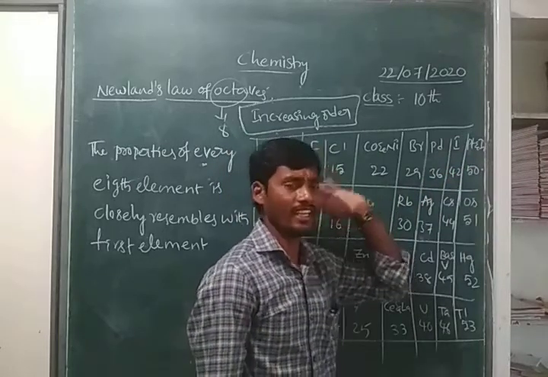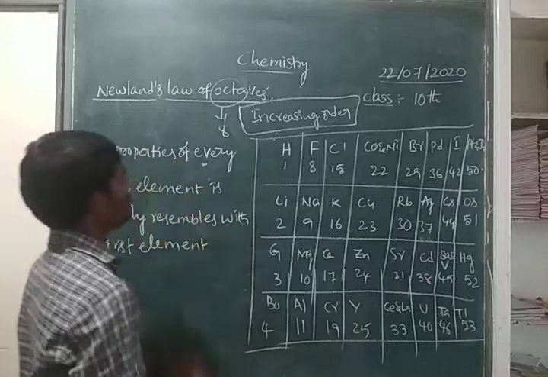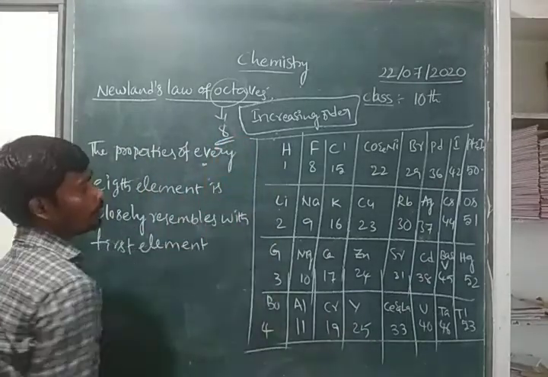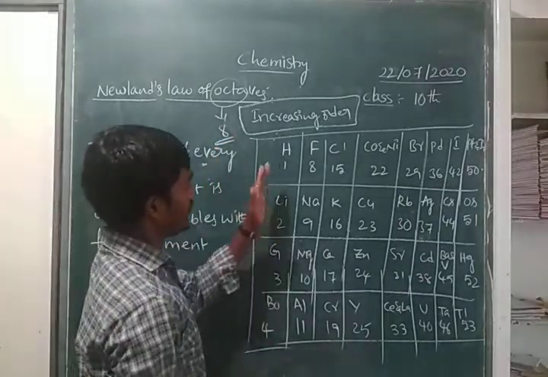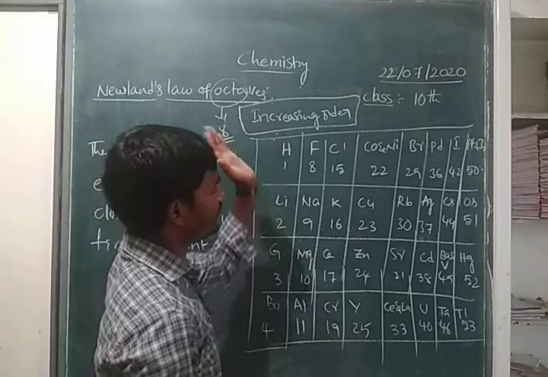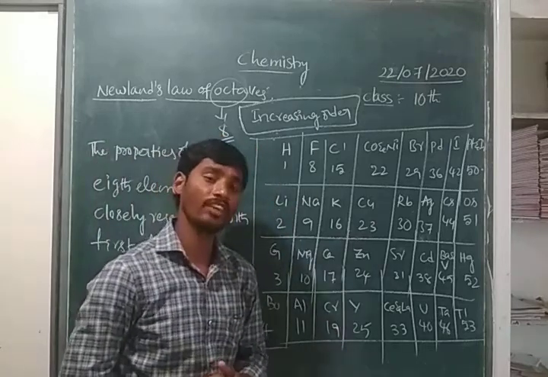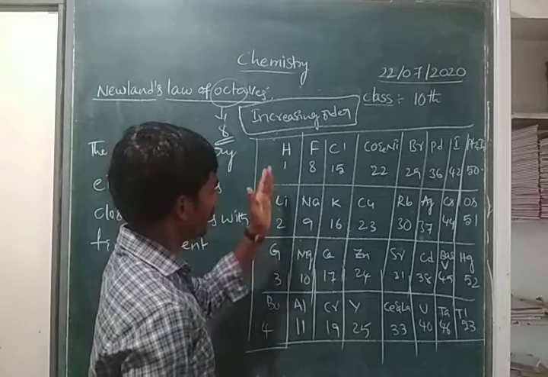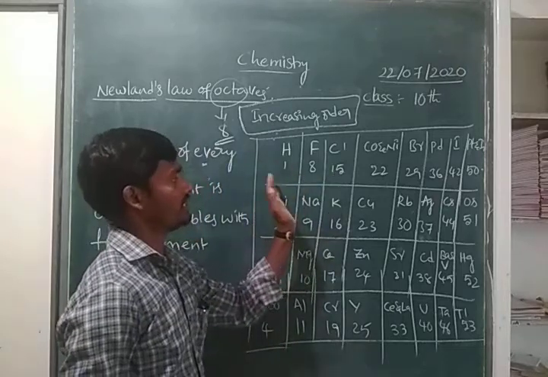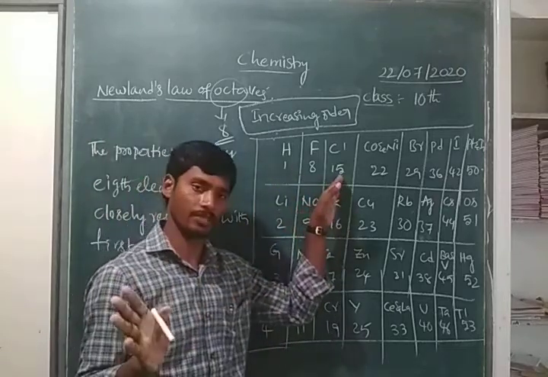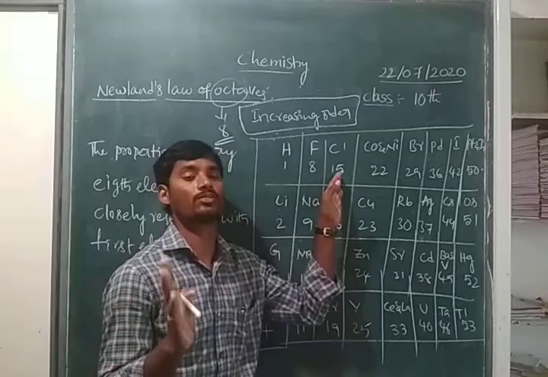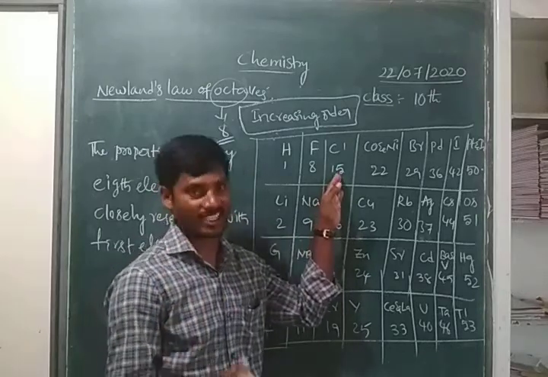See children, he arranged those elements as 8 elements in a group, but here he was arranging the properties of every 8th element. See here, hydrogen, fluorine, chlorine. These elements have the same properties, because these 3 elements are in the gaseous state.